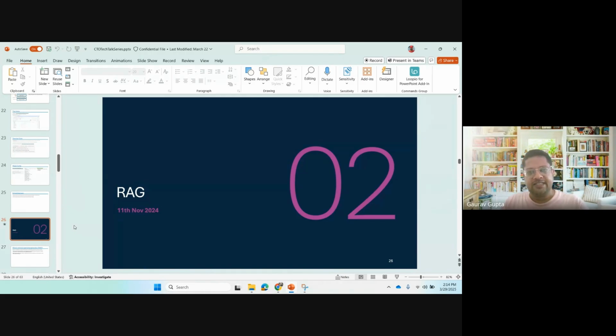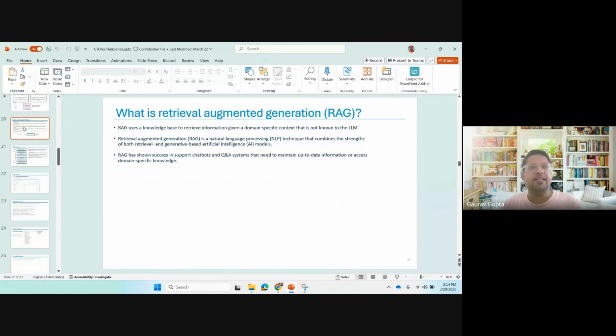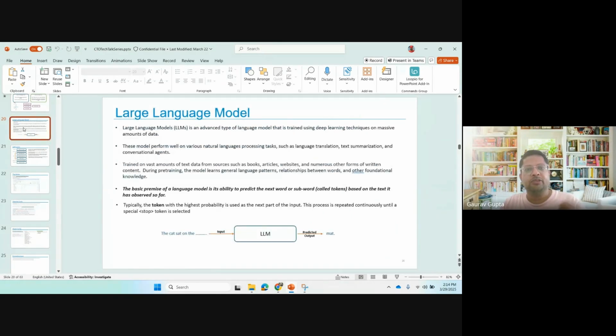Now, RAG stands for Retrieval Augmentation Generation. Basically, a plain LLM has a lot of knowledge, but that is publicly available knowledge. Suppose you are a product-based company, and there is very specific information about your product. You are a hospital and you have very secret diagnosis data, which is not available.